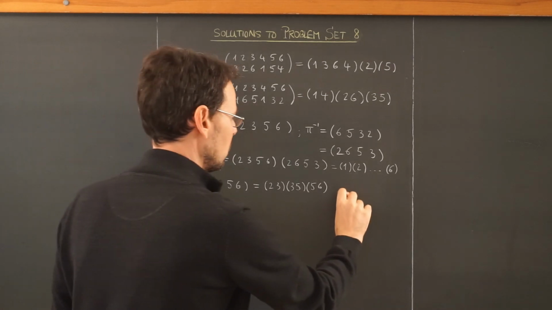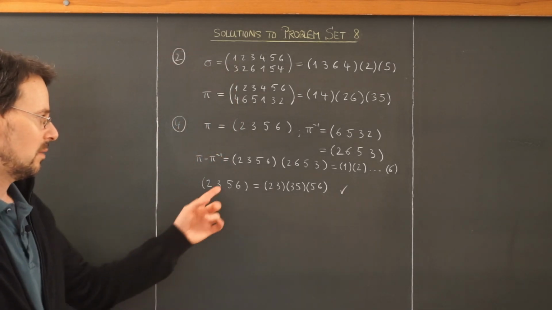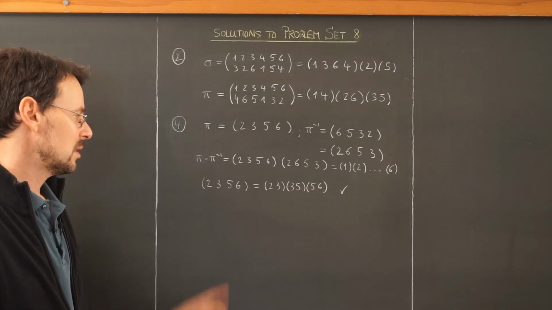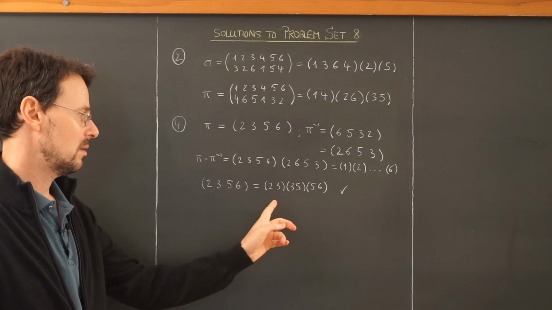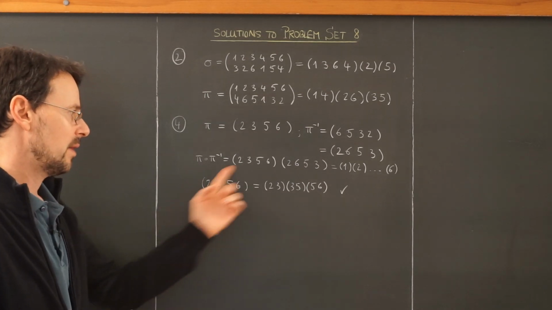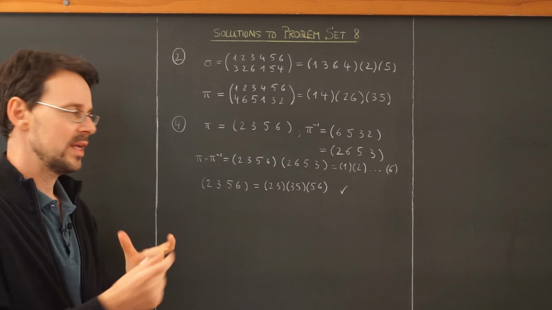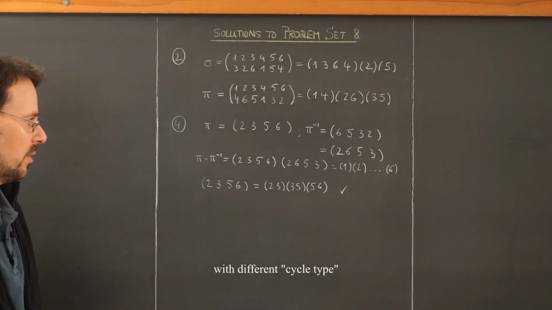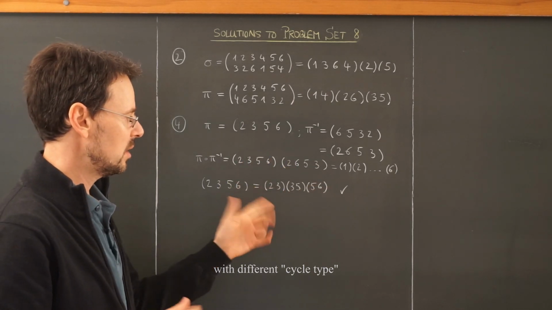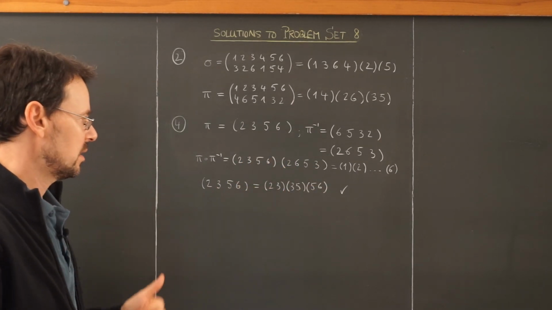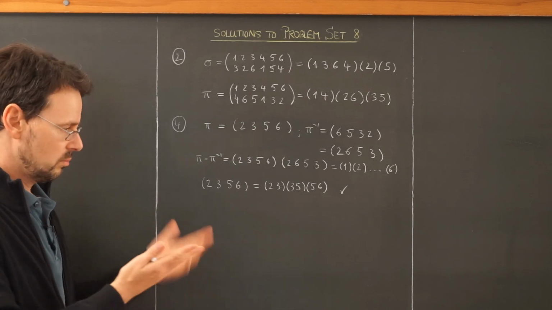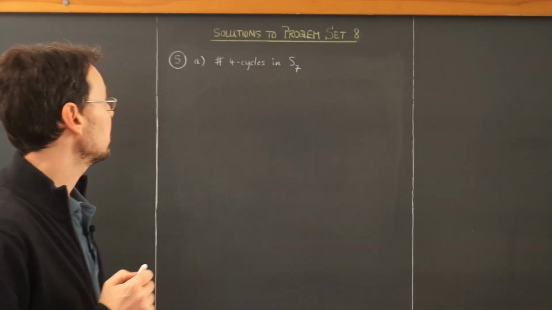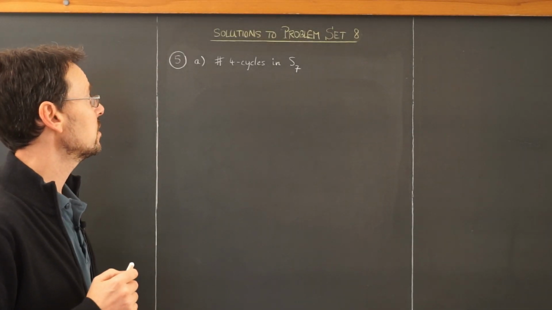goes to 2. So this is one possible way to write this as a product of, in this case, 3 transpositions, but of course they are not disjoint. Otherwise I would have 2 different ways to write a permutation as disjoint cycles, and this is not possible. This is not the only possibility. There are several ways to do this, but since we're only asked to do it one way, I will leave it at that. Okay, exercise number 5 is a little bit more interesting.